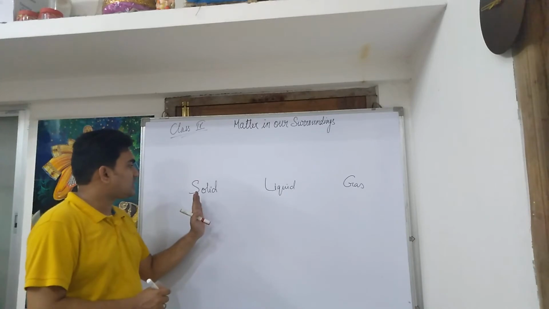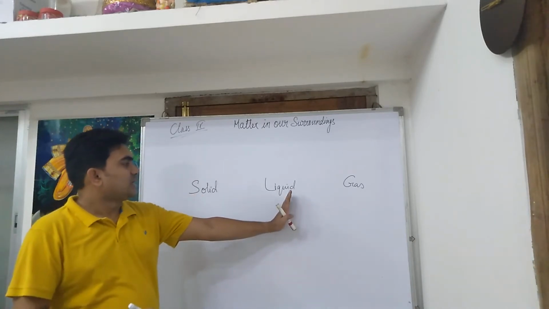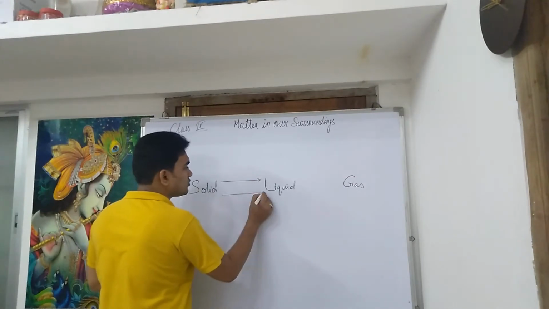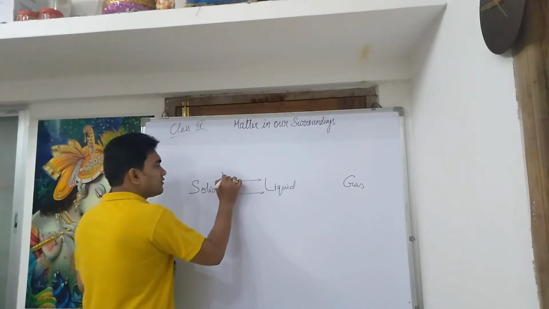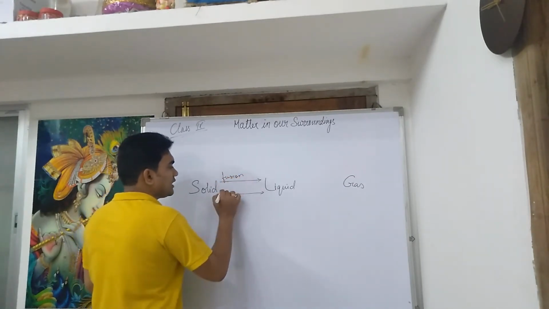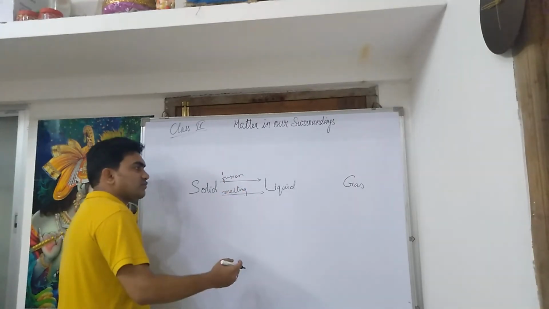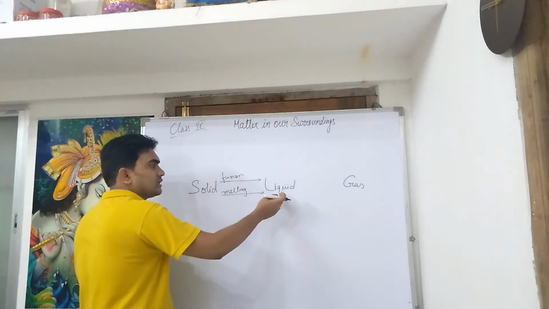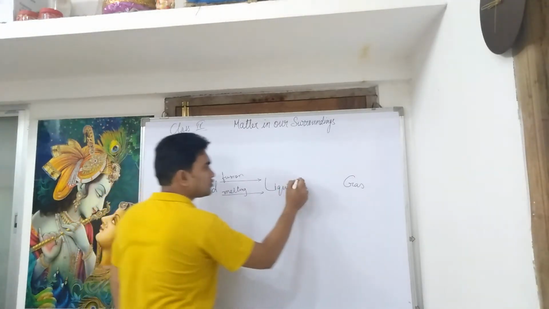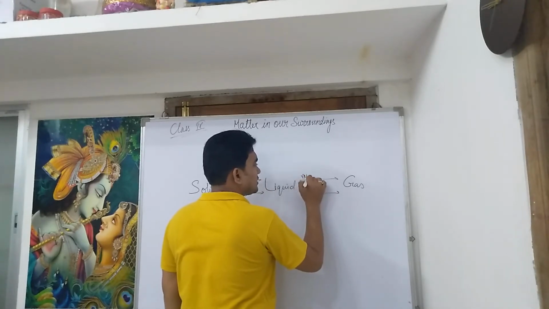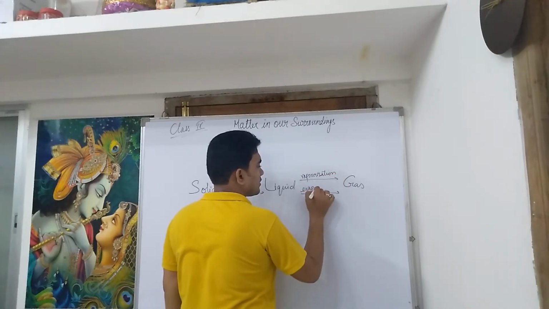We can convert a solid substance into a liquid substance by increasing the temperature. There are two ways to do so. One is called fusion, the other is called melting. Similarly, if we further increase the temperature, the liquid can convert into gas through two processes. One is called vaporization, the other is called evaporation.